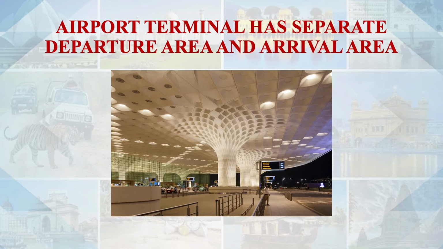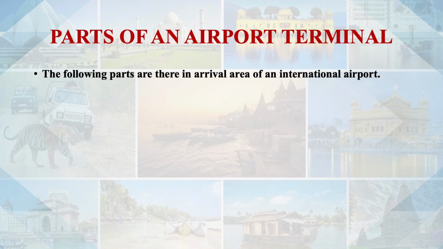So usually a terminal is divided into two parts. One is the departure area and the other one is the arrival area. Inside the departure area also, after the check-in, you have to move to the immigration counter. In the arrival area also, when the passengers are offloaded from the aircraft, they will be moving into the passport control or the immigration area, where they will be verifying all the documents. Then security check areas for the passengers is another important area inside the terminal.